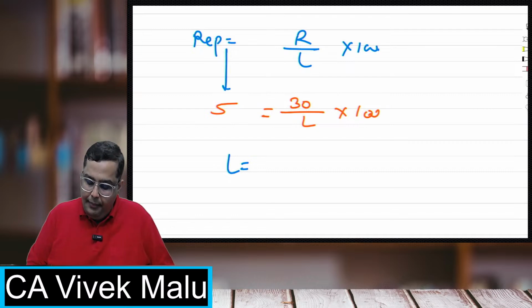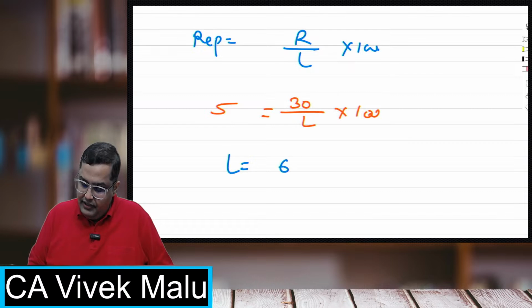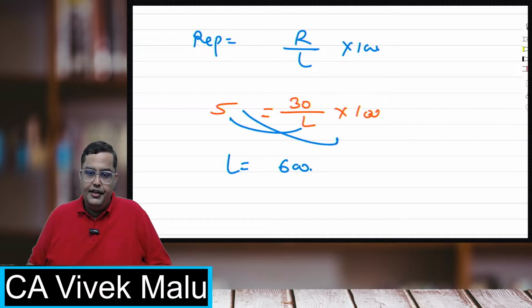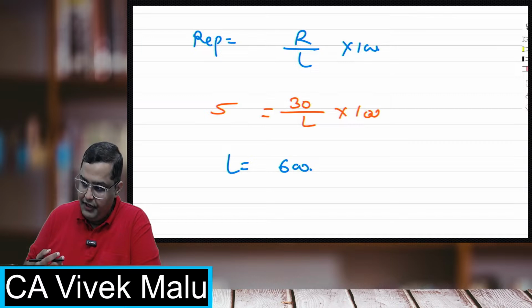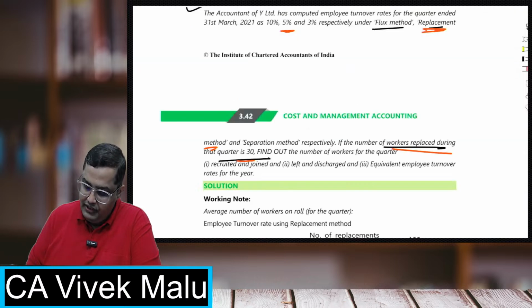Now tell me immediately, what is the average labor force? Is it coming 600? Now average labor force is coming 600. Perfect. Soham, Arya, Abhijit, Avisha, Sanmitha, Sriraksha, good. So it is 600.